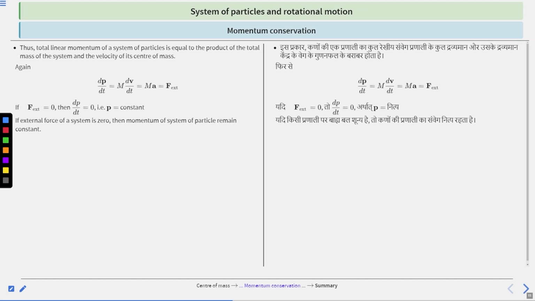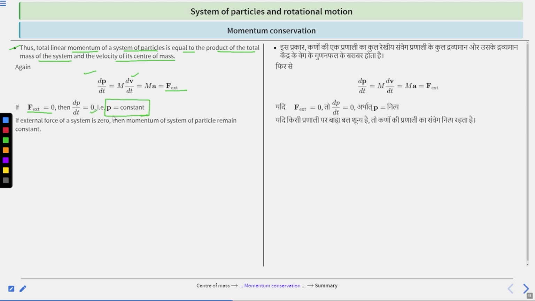Next, the total linear momentum of a system of particles is equal to the product of the total mass of the system and the velocity of its center of mass. We can write this as dp upon dt is equal to m dv upon dt. Clear? Mass into dv upon dt, where dv upon dt is acceleration, so ma is equal to F external. When F external is 0, dp upon dt is equal to 0 and momentum p is constant.